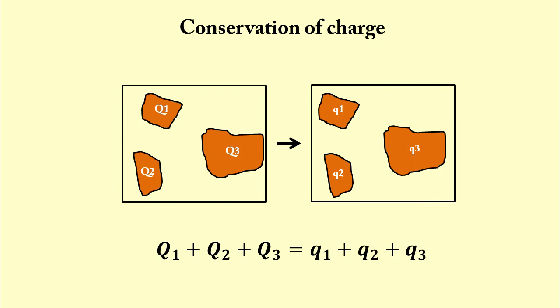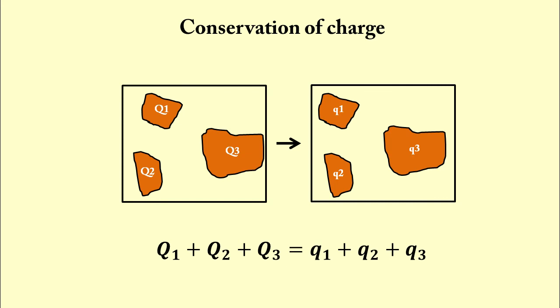Let charges on these bodies be Q1, Q2 and Q3, capital Q1, capital Q2 and capital Q3. So the total charge on system is Q1 plus Q2 plus Q3 according to the first property that we have just discussed. Let us assume that over a period of time, due to interaction between these bodies, they exchange their charges with each other. Now the charges on body are small q1, small q2 and small q3. According to this property, total charge on system must remain constant over the time. So that is why capital Q1 plus capital Q2 plus capital Q3 is equal to small q1 plus small q2 plus small q3. This property of charge is also established experimentally.